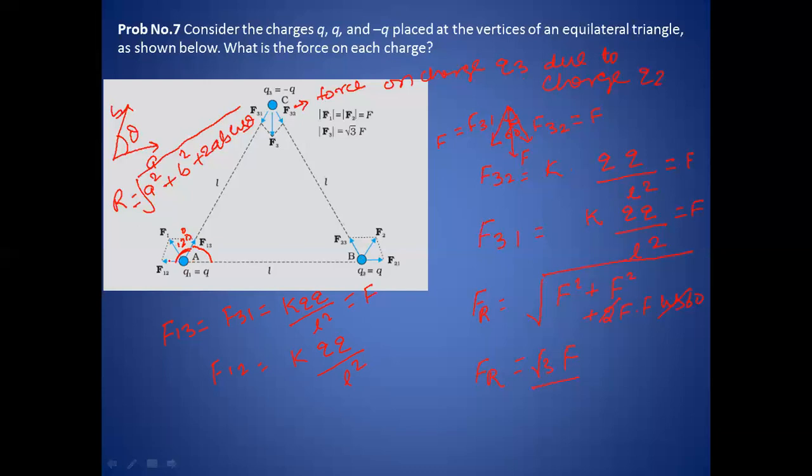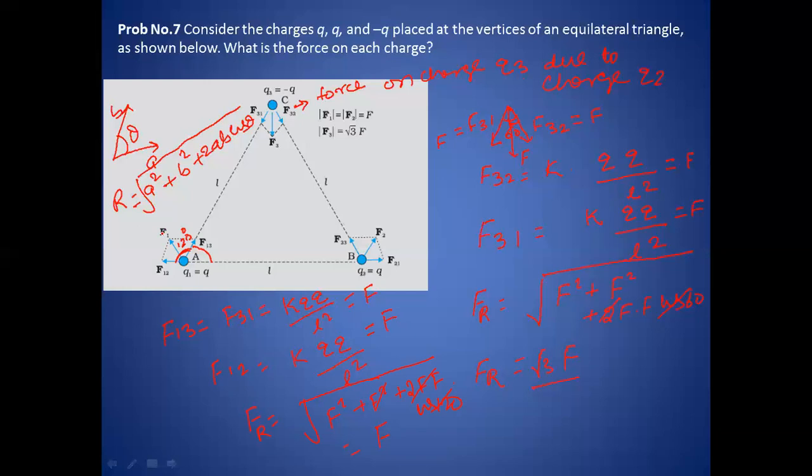So here the resultant of F1 will be the same as this, and we can also write F. Here we calculate F resultant under root F square plus F square plus twice F into F cosine 120 degree. Cos 120 is minus half, so this cancels out, and only F will remain.